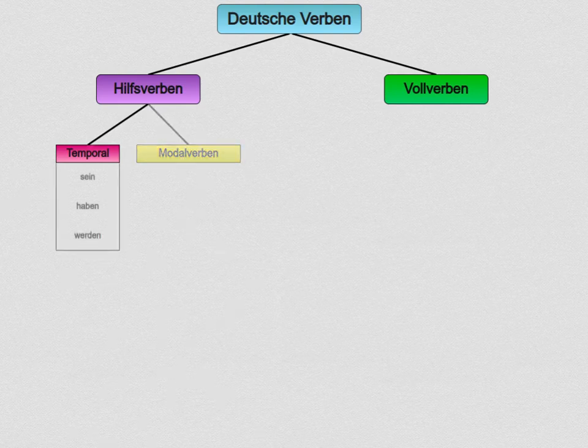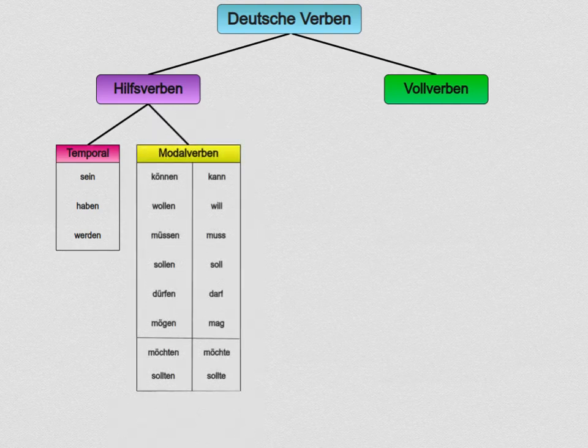The temporal ones are sein, haben and werden, to be, to have and to become, which are used to form many tenses and other grammatical constructions. They are irregular, not all of the forms but some, so they need to be learned by heart. This shouldn't be too hard since it's only 3 and they are used all the time. Now let's go to the second subcategory, the modal verbs.